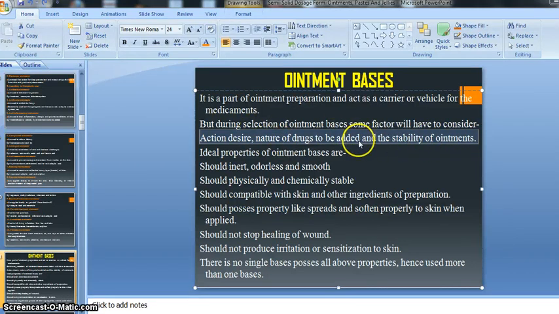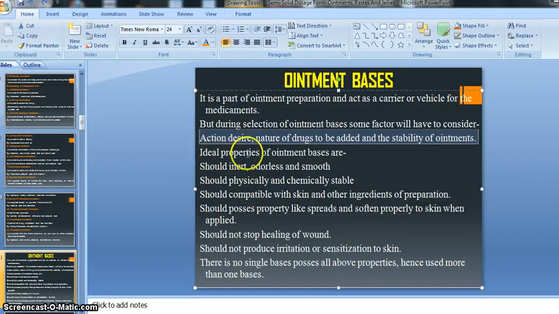The nature of our drug means whether it is insoluble in the vehicle or soluble in the vehicle, right? And action desired means what kind of action we desire, if we need a quick action or if we need a sustained action, right? So on the basis of the action desired, the nature of our drug and the stability of our ointment, we need to consider these things during the selection of our ointment base, right?